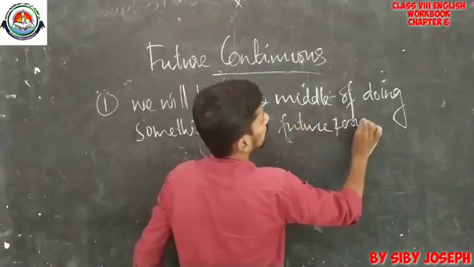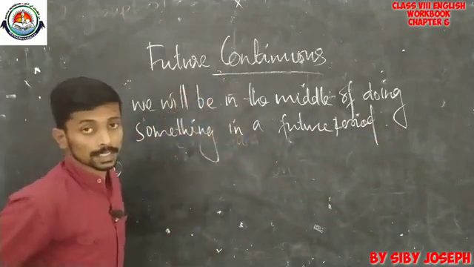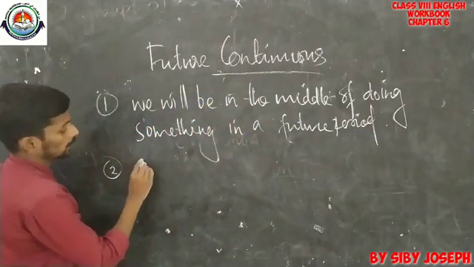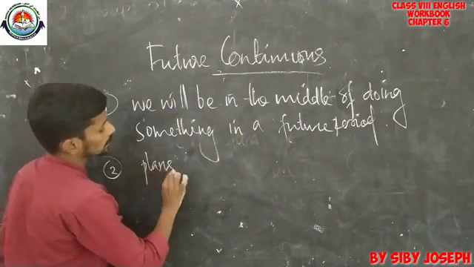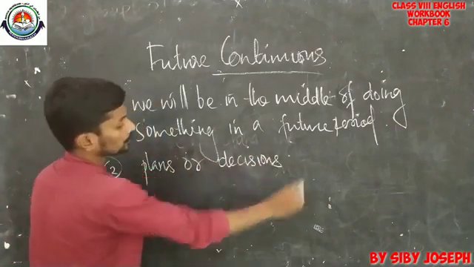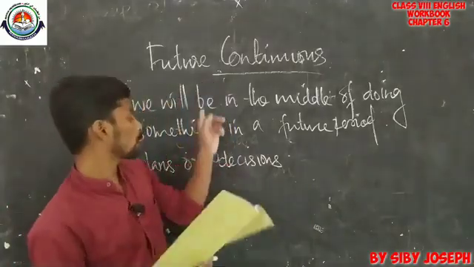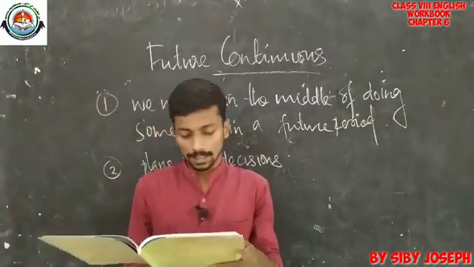That is the first one. Then the second one is, future continuous can be used to express plans or decisions. Okay, plans or decisions. So it can be used to express plans or decisions.